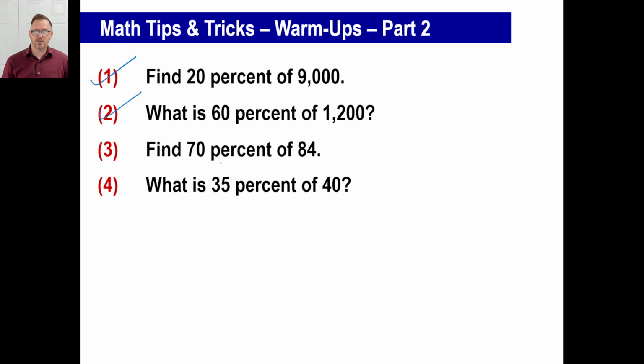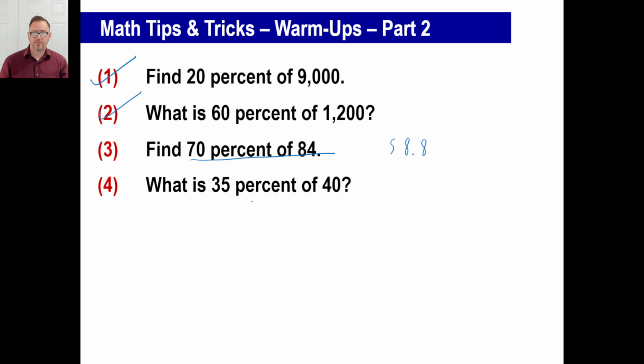3, 70% of 84. Now this is a little more difficult. Okay, but it's what we did last week. Same thing, right? In your brain, you should look at this and go, not 70% of 84, 7 times 84. And then you go, okay, 84 times 7. 80 times 7, 560. 4 times 7, 28. What's 560 plus 28? 588. That's not reasonable because it's only part of 84. There's your reasonable. If you didn't do that 100% in your head, that's okay. It'll come to a point where you can.